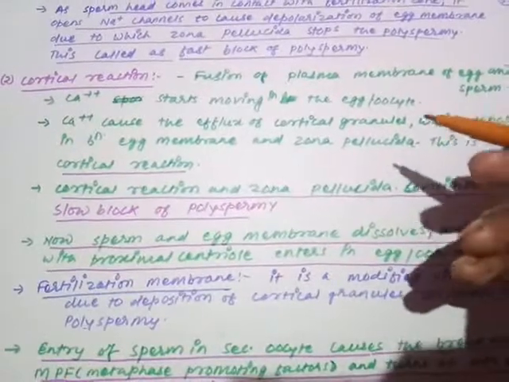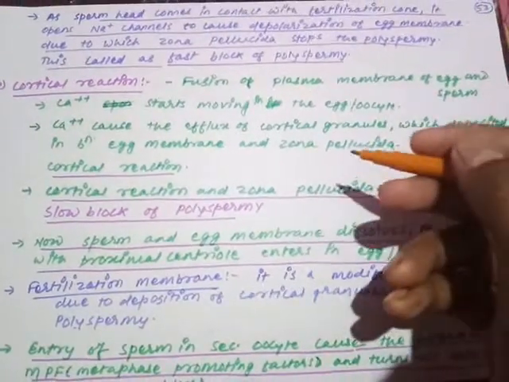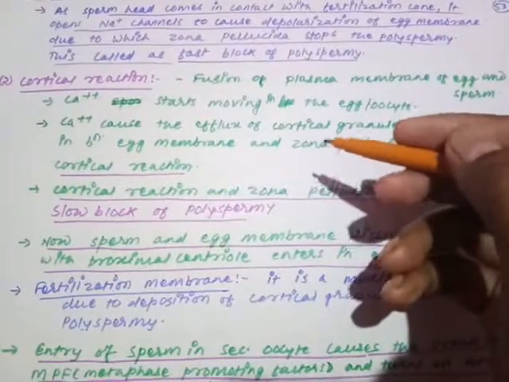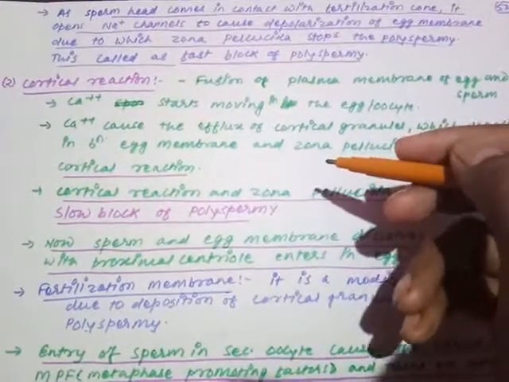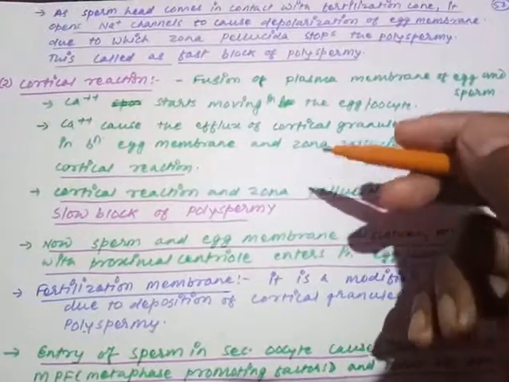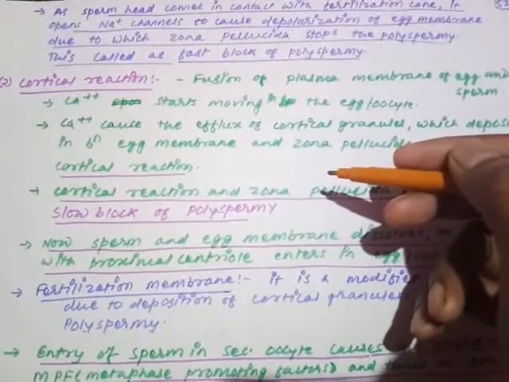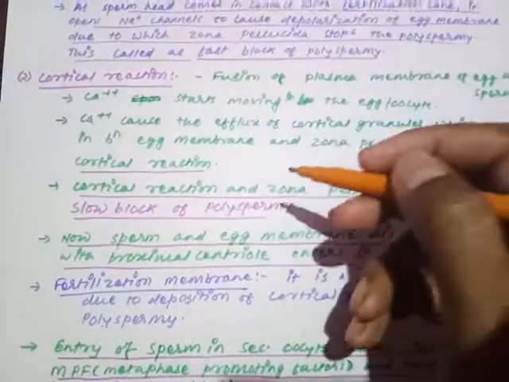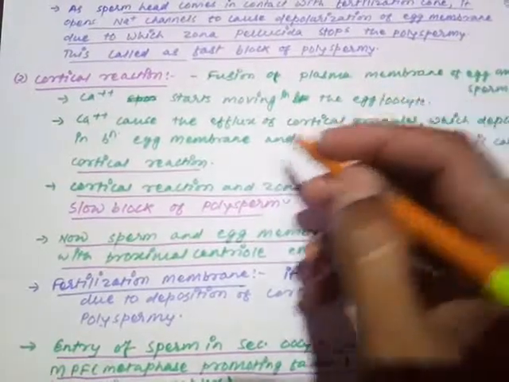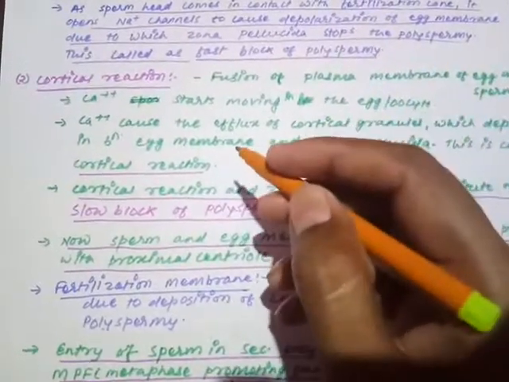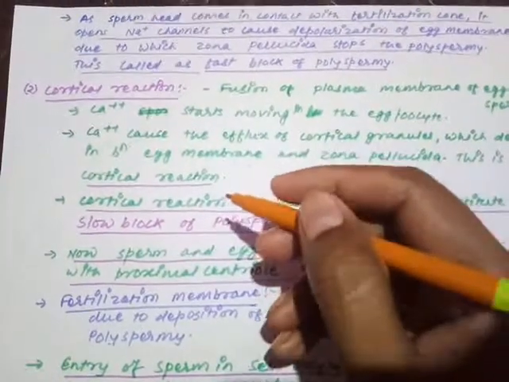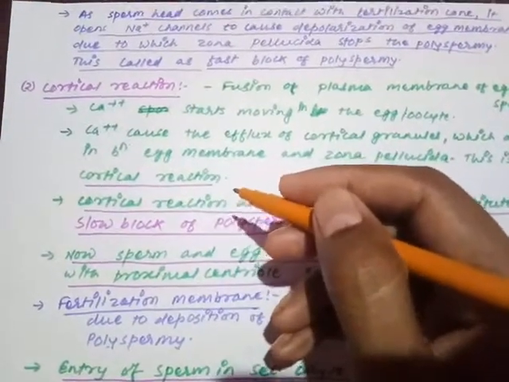What is cortical reaction? Cortical reaction means deposition of the cortical granules in the space of the vitelline membrane, that is the perivitelline space, between the zona pellucida and the vitelline membrane. Remember my dear child, cortical reaction means the cortical granules are filled in between the vitelline space. These act like cement, cementization happens, and from outside the zona pellucida works as a hard layer.